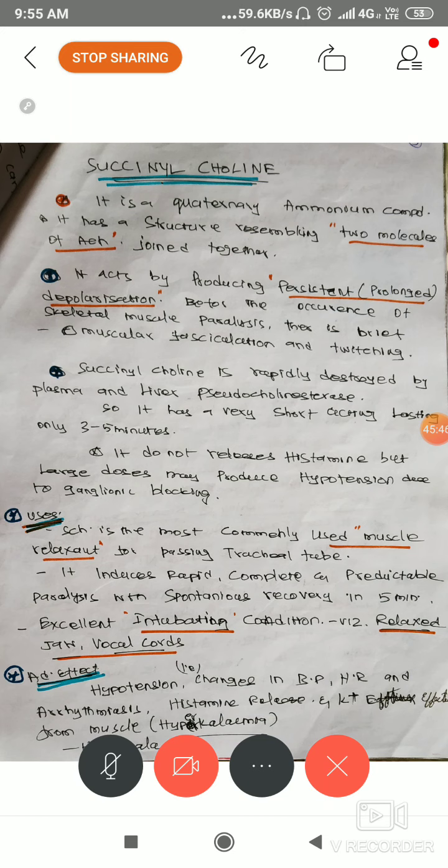The muscle should be relaxed, then only the procedure can be performed. So it is very good muscle relaxation. Adverse effects: hypotension, changes in BP, and cardiac arrhythmia because of the muscle relaxation effect. So totally it causes muscle relaxation.